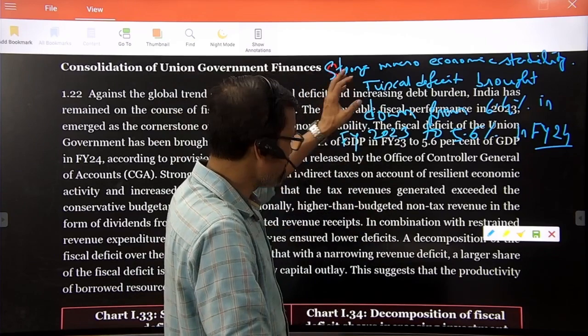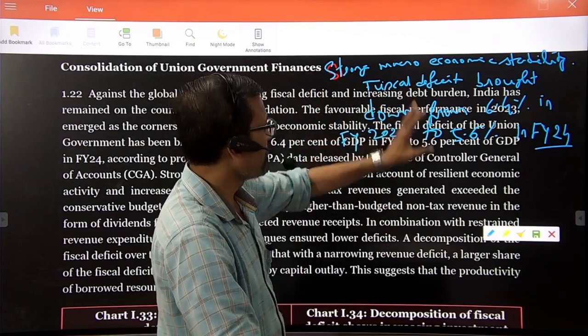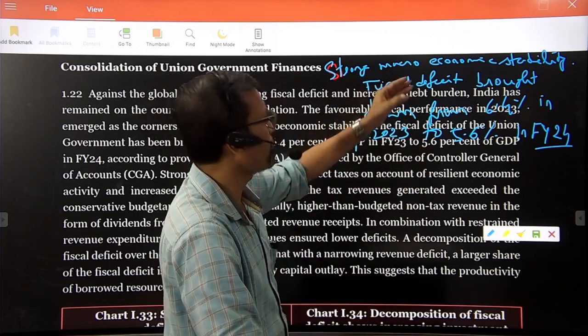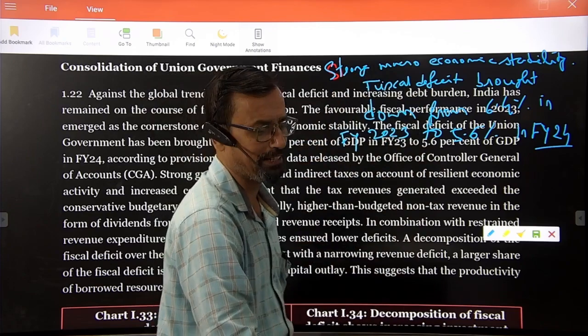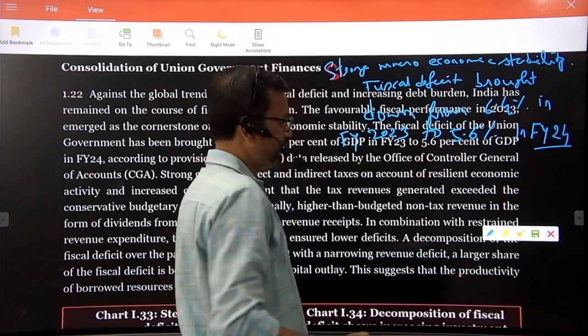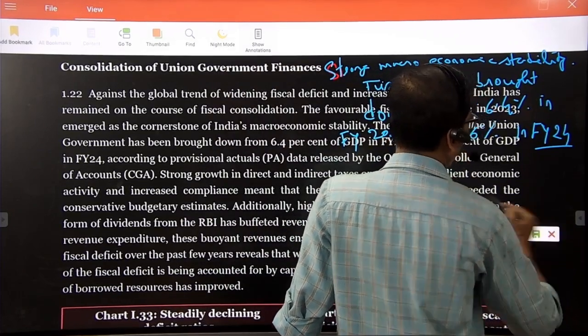So what are the major reasons behind this strong macroeconomic stability? How did the government achieve this fiscal deficit? Actually, we can see from these documents.